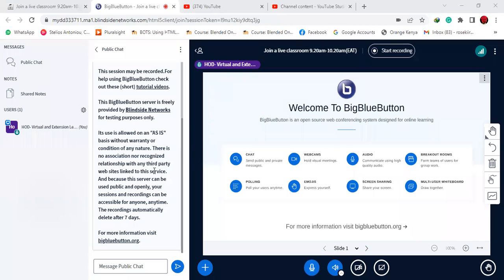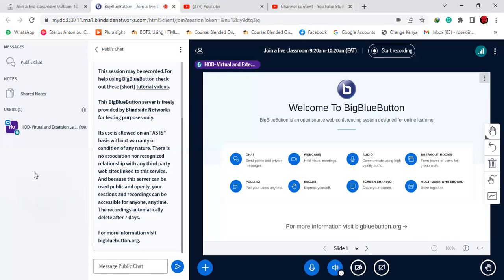Today we are going to learn how to control noise in a live classroom when using BigBlueButton. When your learners are logged in to the live classroom, you'll find them appearing here, and you'll know the number of users through this icon. You'll be able to find them there. For instance, in this class, I'm the only one who is logged in.